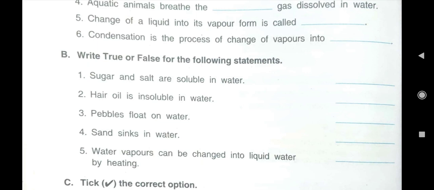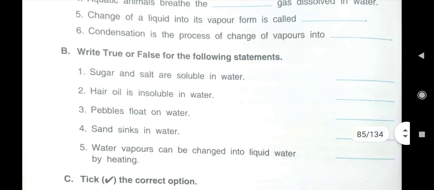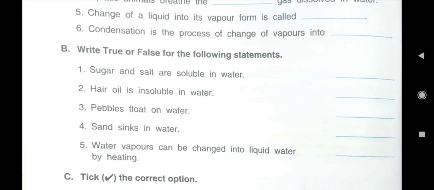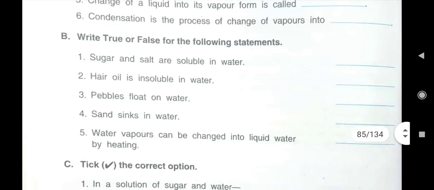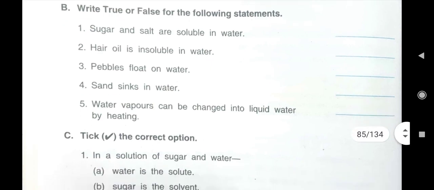Then fifth one: change of a liquid into its vapor form is called evaporation. Spelling of evaporation is E-V-A-P-O-R-A-T-I-O-N. Then condensation is the process of change of vapors into liquid water. L-I-Q-U-I-D, liquid water.